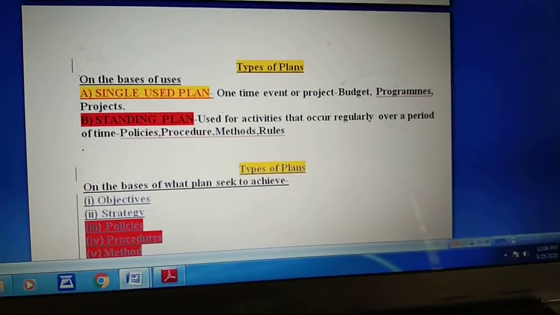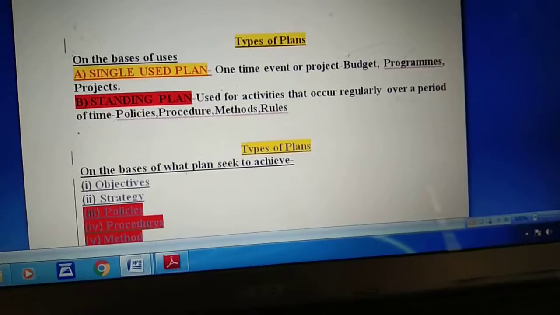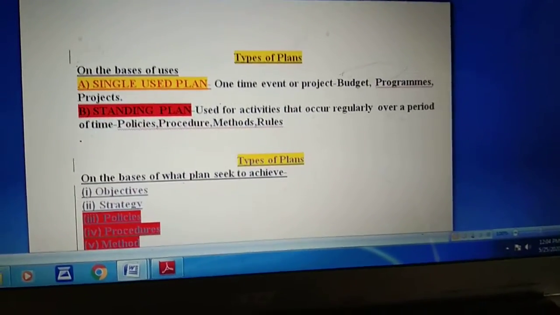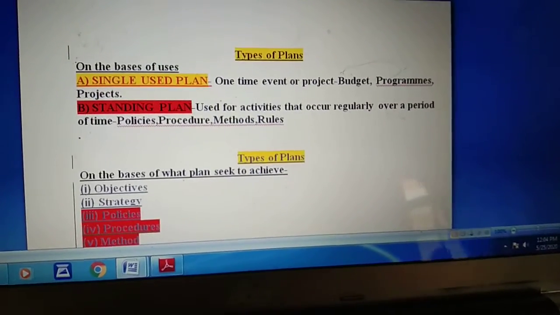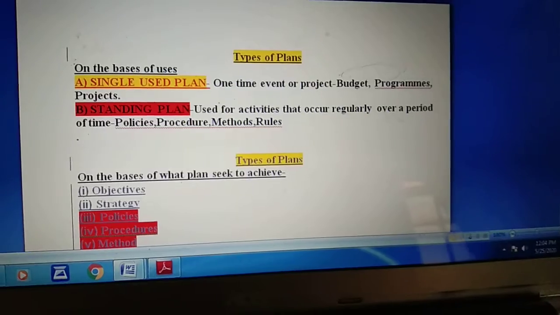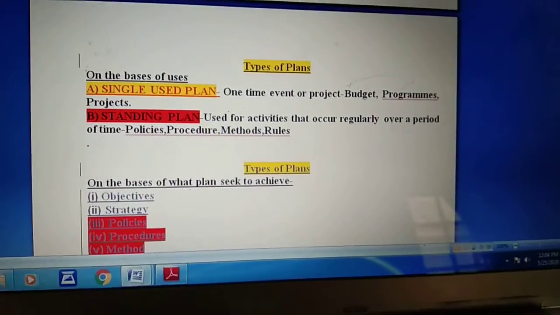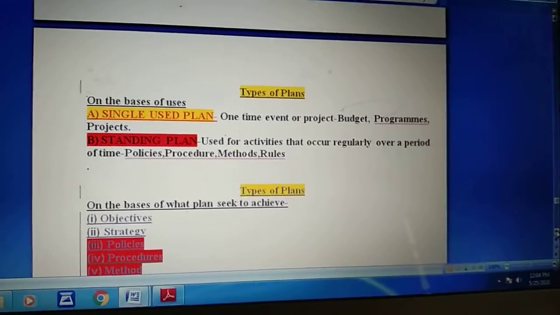Single use plans are made once, used for a particular event, time or project, and then cannot be used again. Budget, program or project is your single use plan. Standing plans are those used for an activity that occurs regularly over a period of time. It means you can use them for multiple purposes, like policy, procedure, methods and rules.